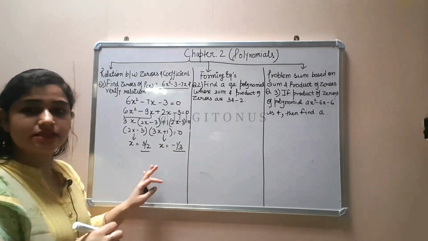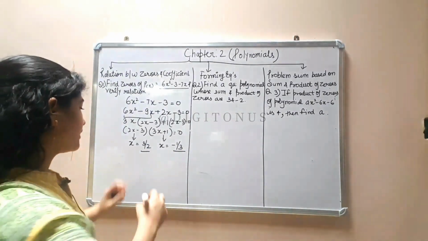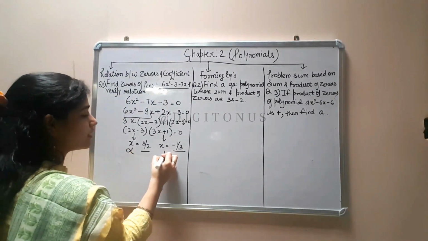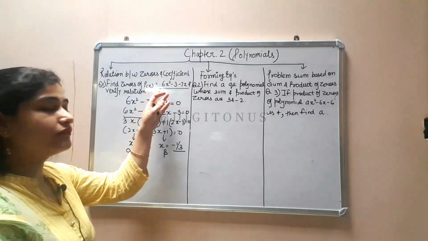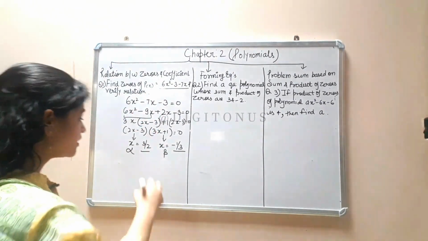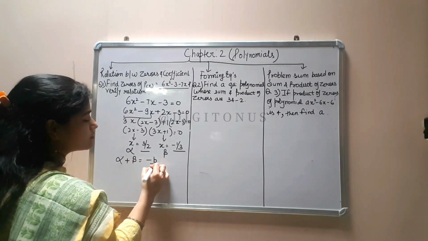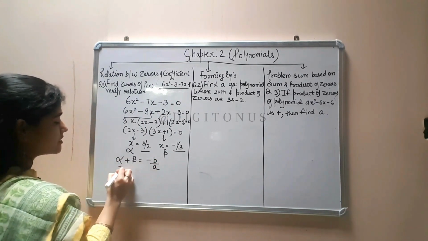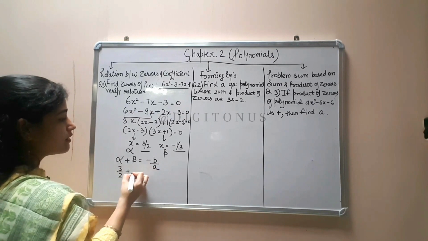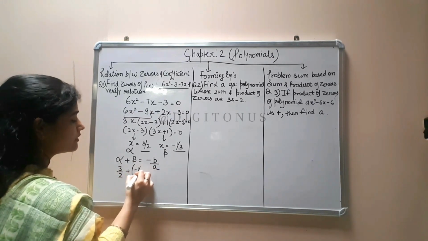These two are the zeros of this polynomial, and we can say that this is alpha and this is beta. Now we have to verify the relationship. We know that alpha plus beta is equal to minus b upon a. So alpha is 3 by 2 plus beta is minus 1 by 3.